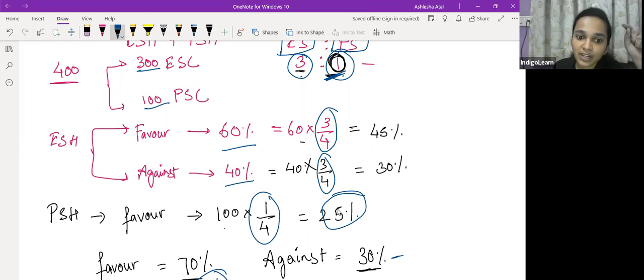In the end, when you total favor and against, it will always come to 100%. If it is not coming to 100%, then there is a mistake in your calculation. So this is only for your basic understanding of how, whenever on a resolution both equity shareholders and preference shareholders are voting, their proportionate voting is calculated. These types of questions do not come in examination, but this is very important for you to understand. If you have to find a ratio, you can definitely be asked about the ratio in the exam, how you would calculate the ratio. Is this clear now? Is the computation clear?